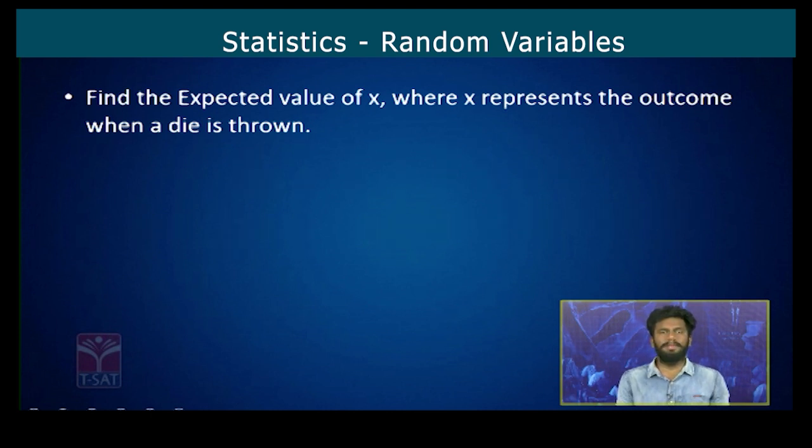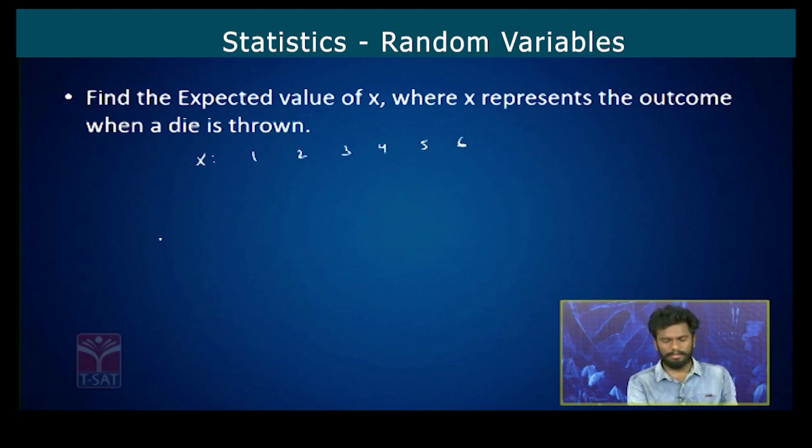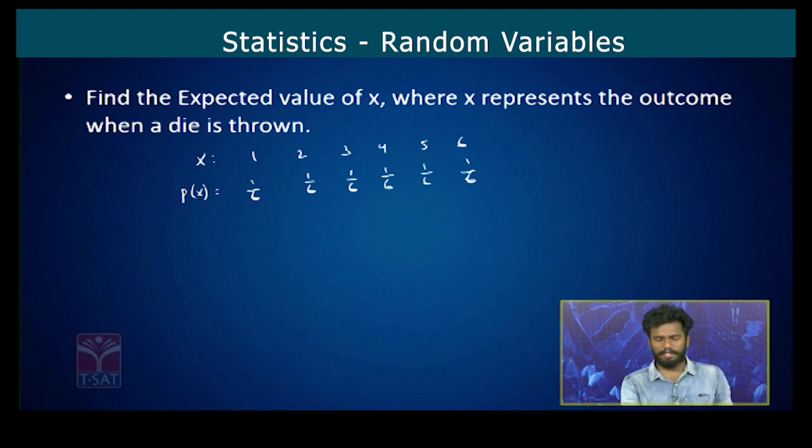Look at the example here. Find the expected value of x when x represents the outcome when a die is thrown. Let us consider the random variable which takes the values 1, 2, 3, 4, 5 and 6. And the respective probabilities p of x are nothing but 1 by 6, 1 by 6, 1 by 6, 1 by 6, 1 by 6 and 1 by 6.